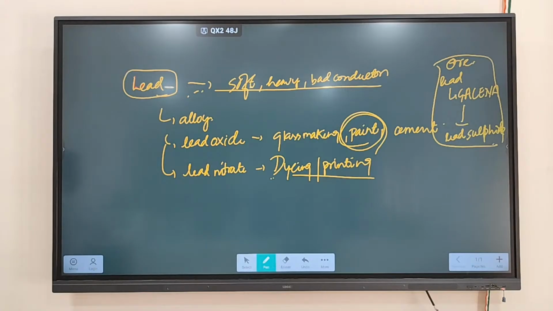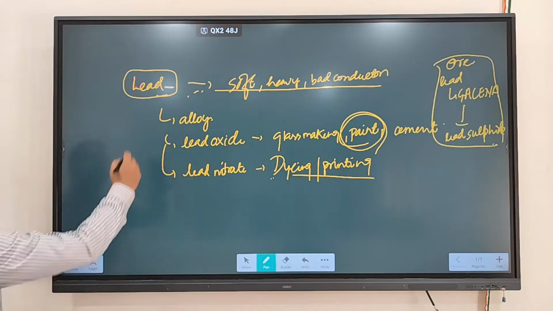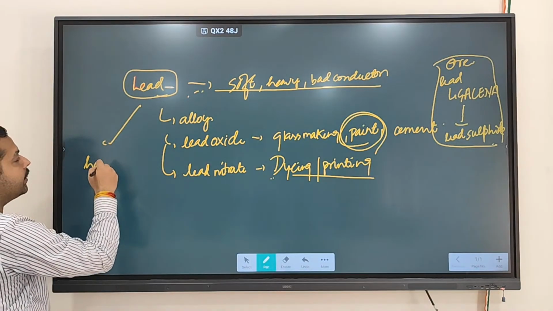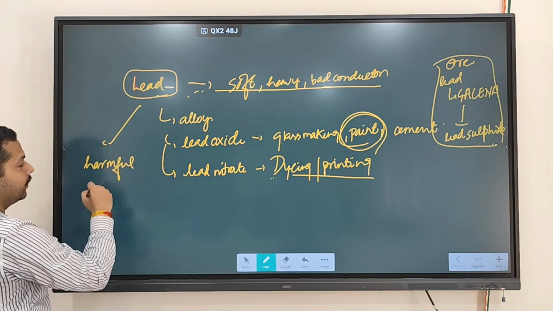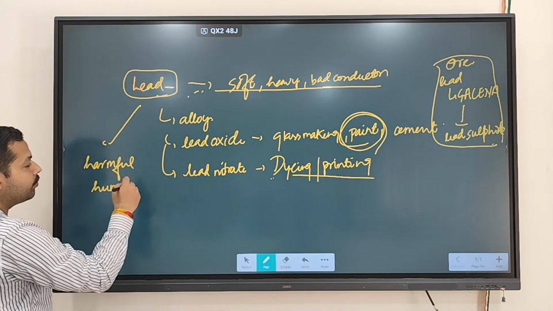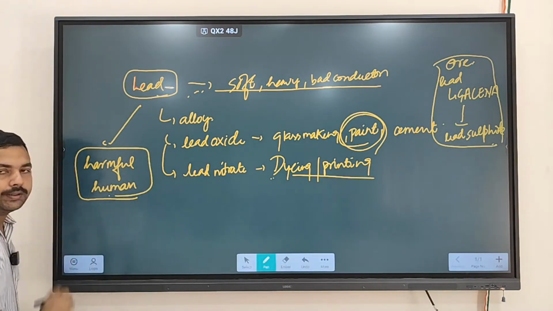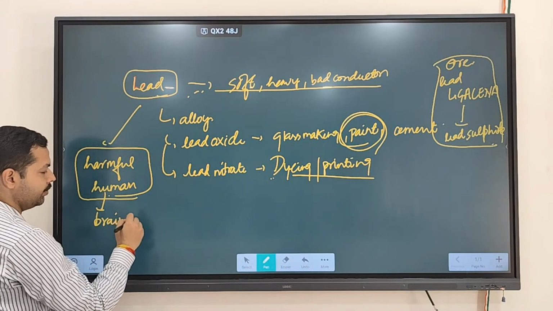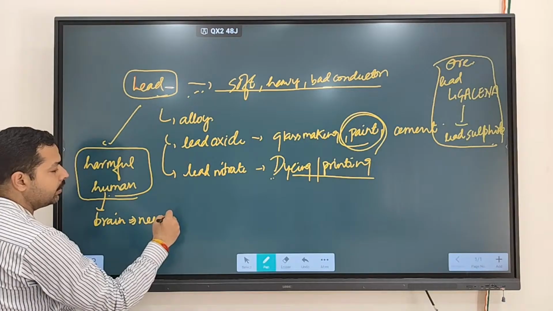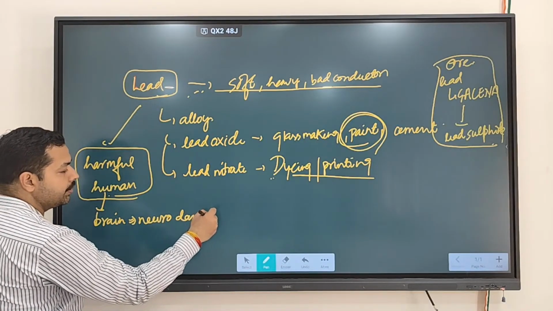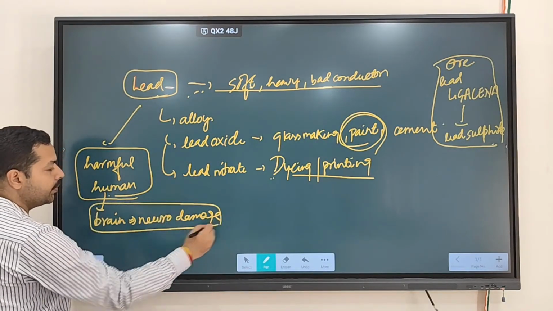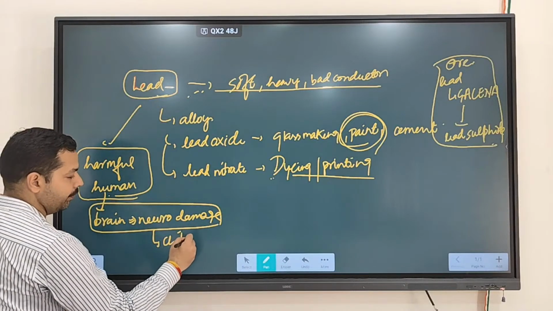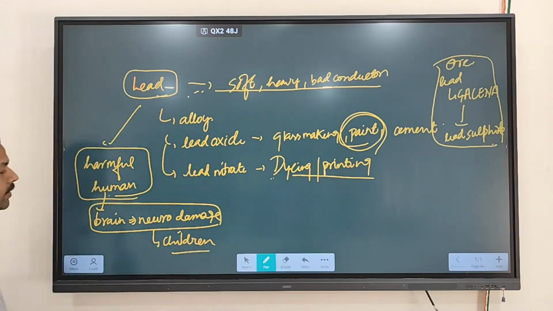Now lead is basically harmful to humans. Its inhalation causes problems to humans. It can lead to brain or neural damage. Especially this is very problematic in children, whose brain and neural system are yet to develop.